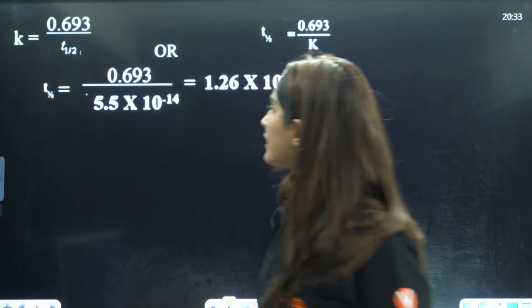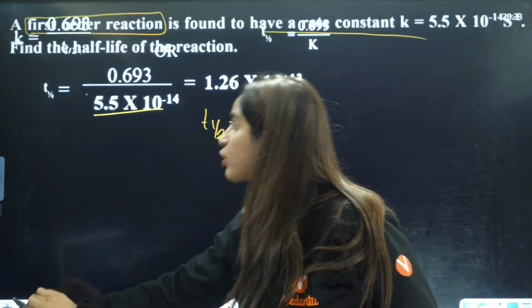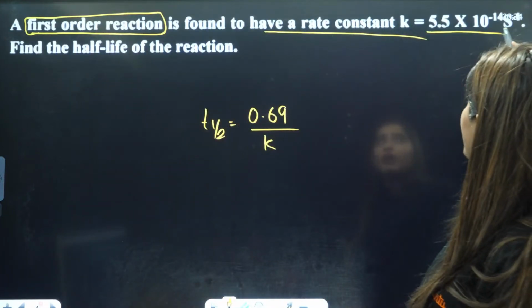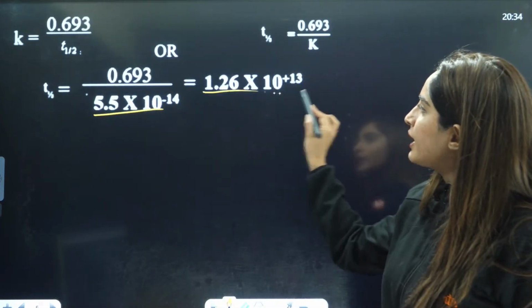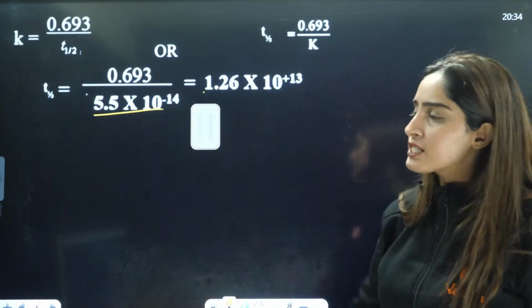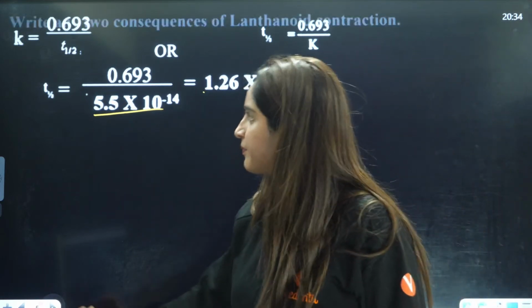So just put the values here. T half is 0.69 divided by K. K value is already given to you, that is 5.5 into 10 raised to power minus 14. Just put this value, solve this calculation and you will get your answer here.